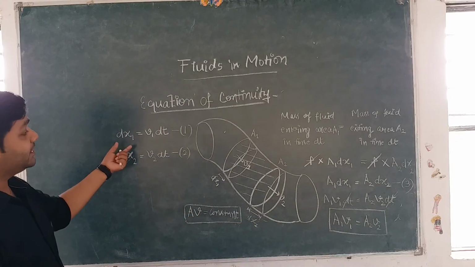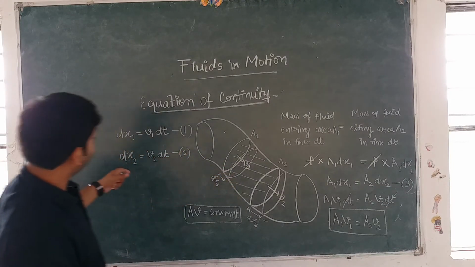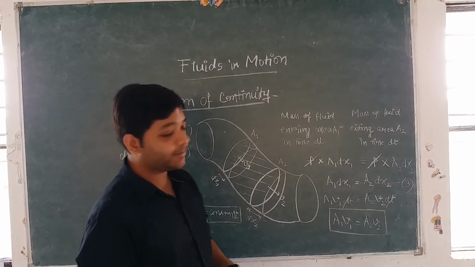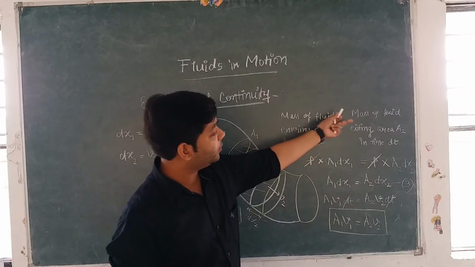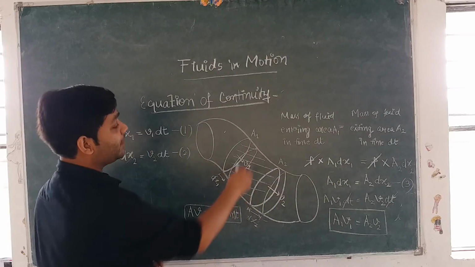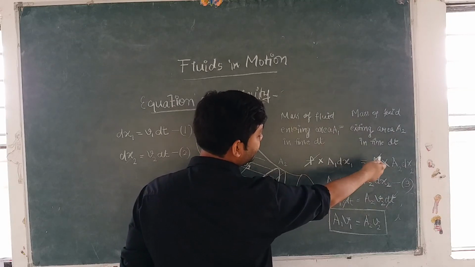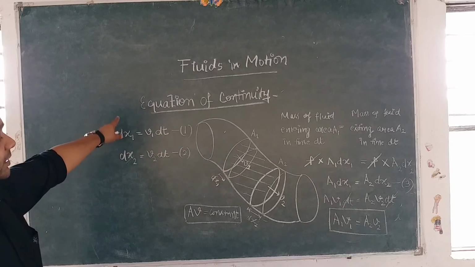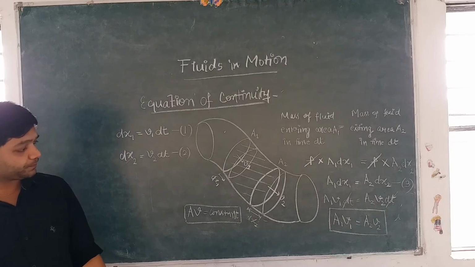Then using the relation distance is equal to speed into time, we can say dx1 is equal to v1 dt from here, and similarly dx2 is equal to v2 dt. Then I just told you in the concepts of streamline flow that the mass of fluid that enters area A1 in time dt will be equal to mass of fluid that exits the area A2 in time dt. So we just put the value of mass, density into volume, and density got cancelled. Then we have A1 dx1 is equal to A2 dx2. Then we have put the value of dx using these two equations, and finally we have got our result A1 v1 is equal to A2 v2.